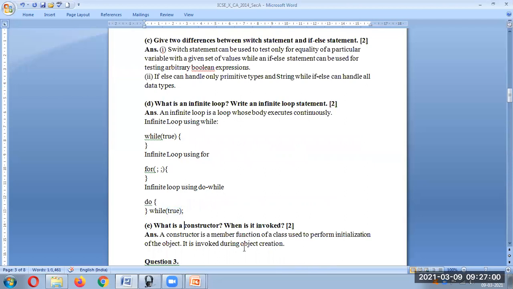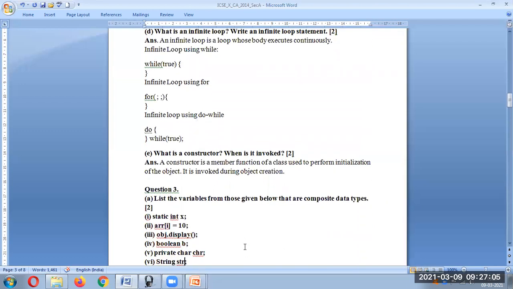Now, what is a constructor? A constructor is nothing but a member function only, but the name of the class and the name of the method are the same. It is invoked whenever we create an object of a class.